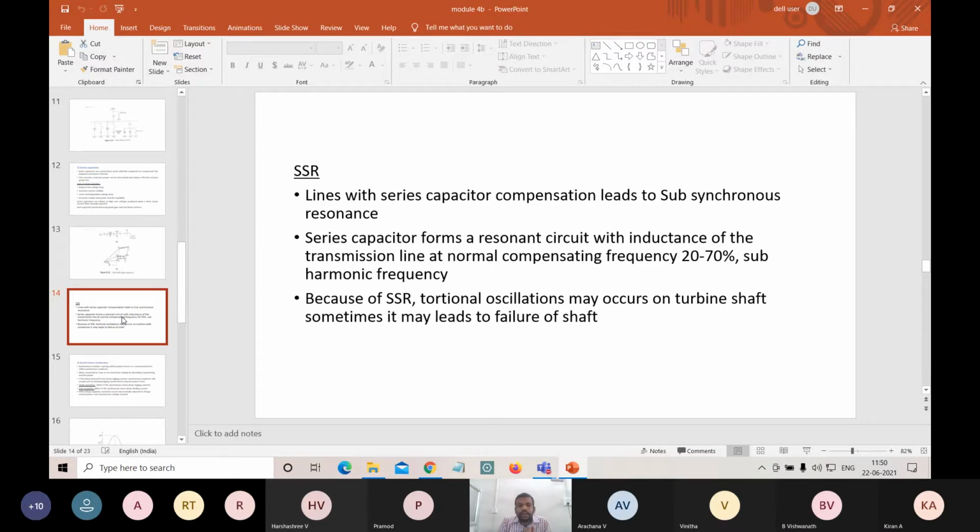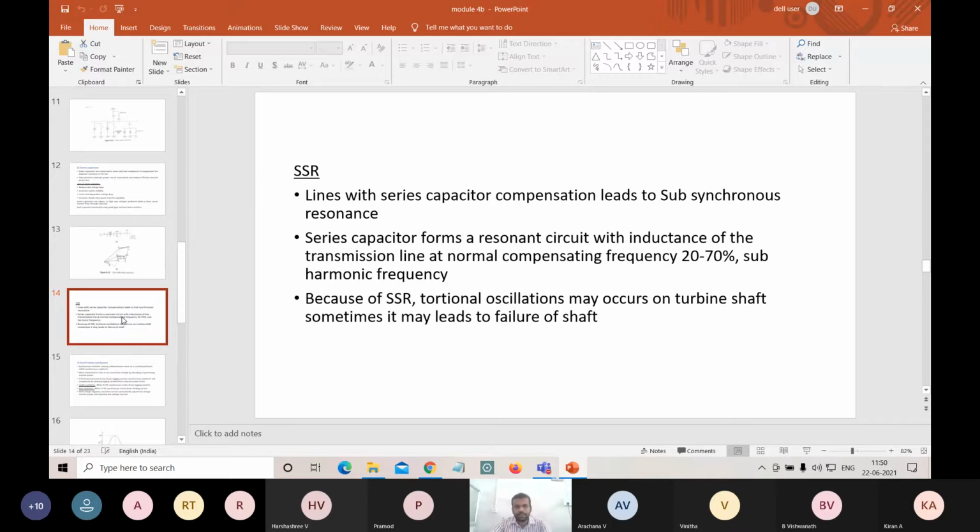If the requirement of reactive power is very small, the main advantage of using a series capacitor is balancing our reactive power and also improving voltage stability. But if the requirement of reactive power is small, at that time we can't use a series capacitor. There is no necessity to use a series capacitor; we can use other procedures and methods.